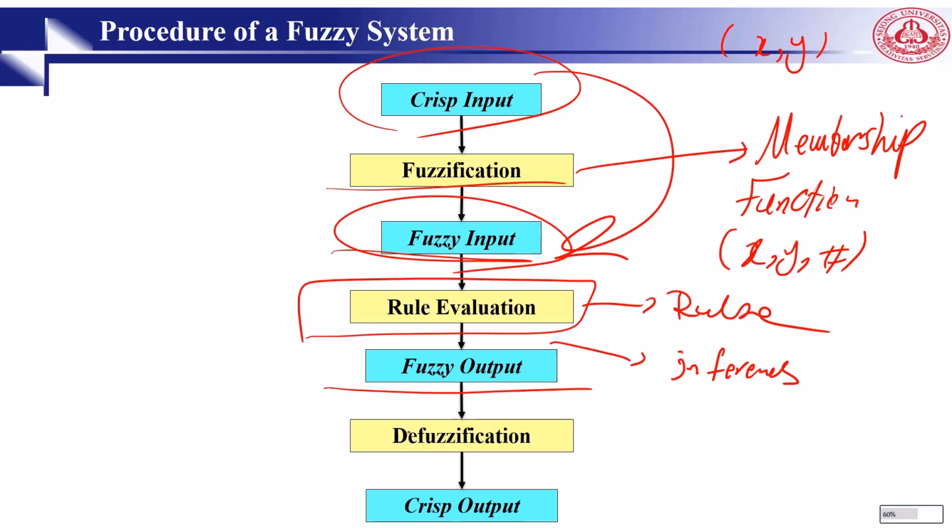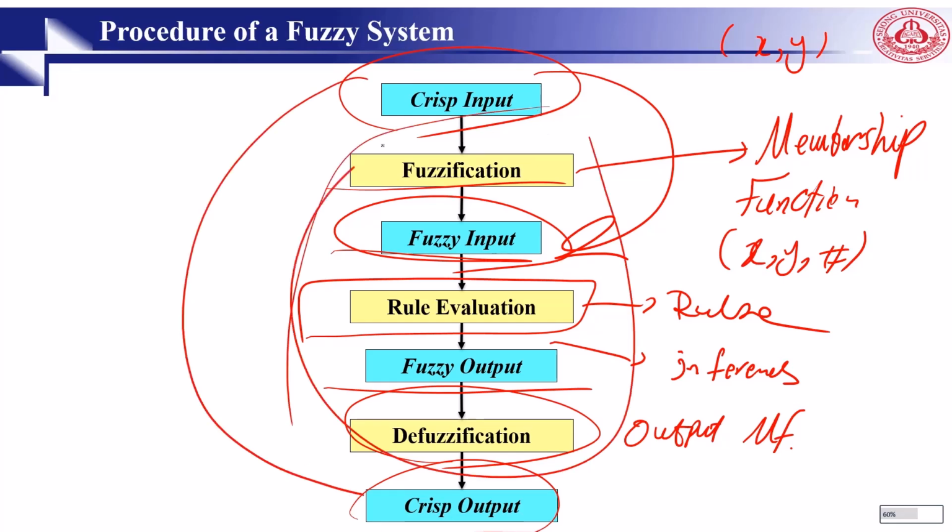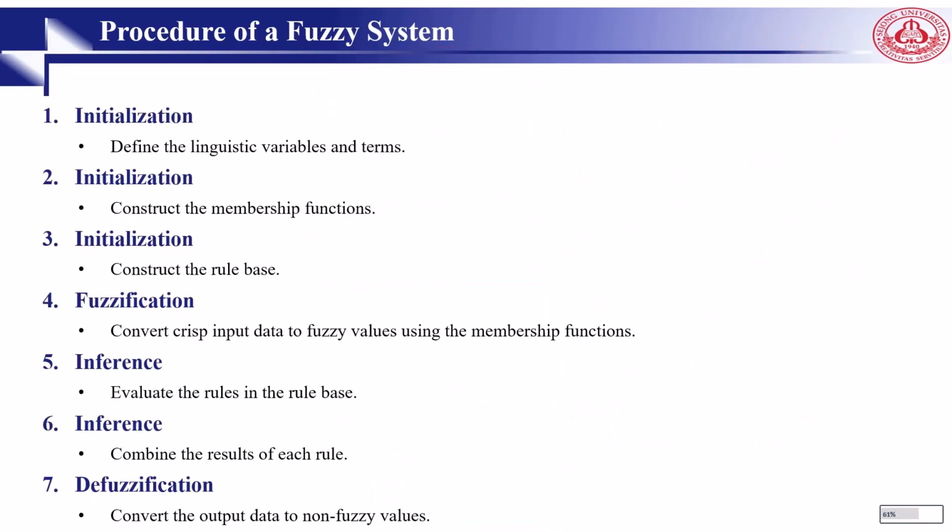Then finally we have the defuzzification. The defuzzification is somehow the output membership function. And finally we will have a crisp set. Crisp input, crisp output, but in between is fuzzy. So here is an explanation of the procedure in a fuzzy system.